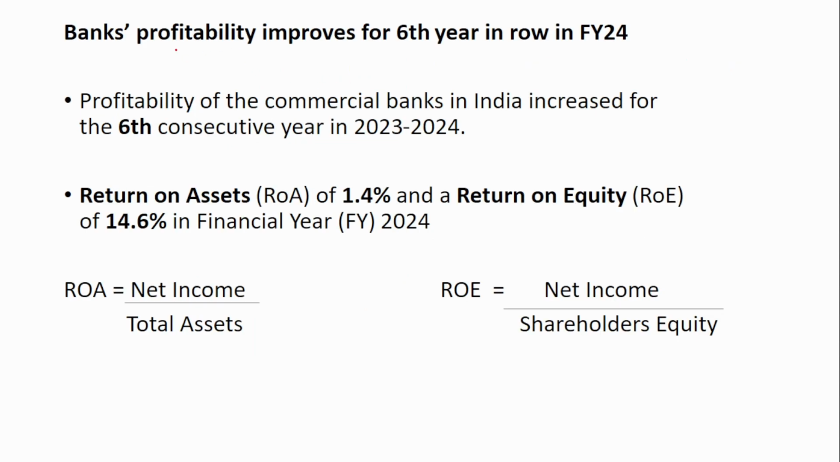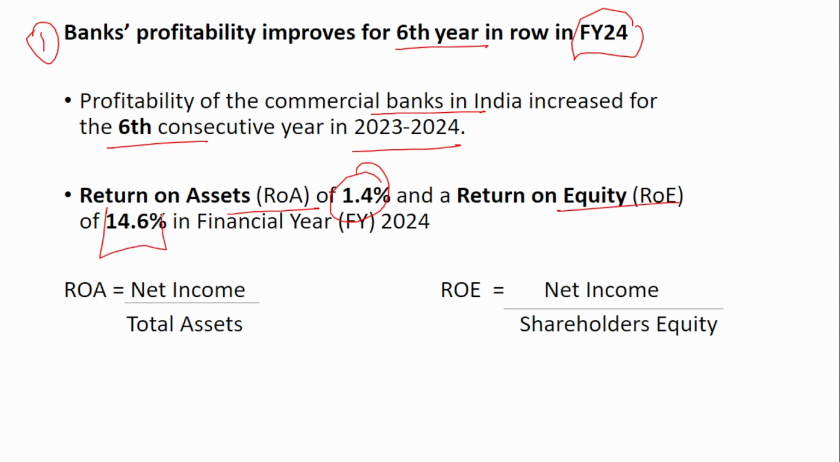The first one is banks' profitability improves for the 6th year in a row in the financial year 24. So the profitability of the commercial banks in India increased for the 6th consecutive year in 2023-2024. The return on asset was 1.4% and the return on equity was 14.6%.